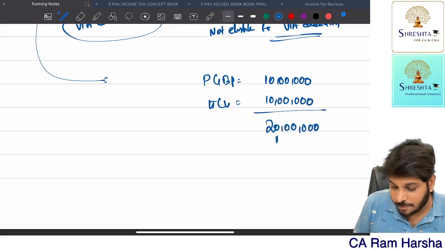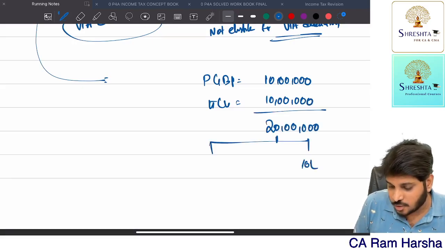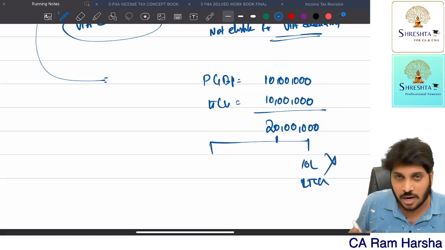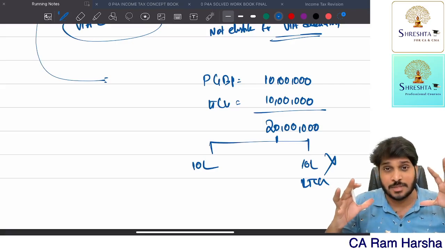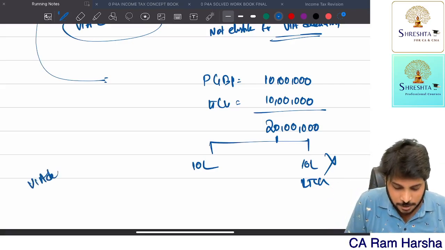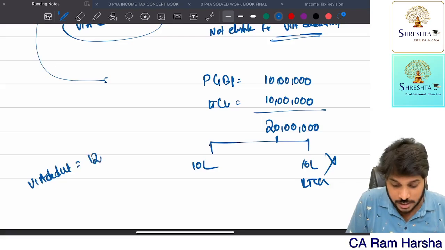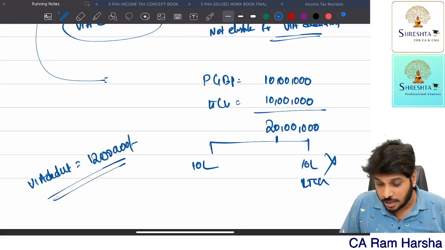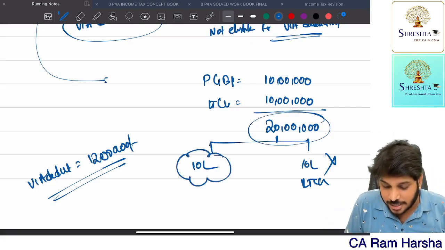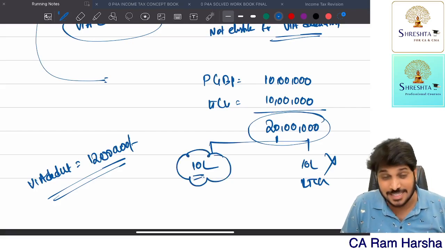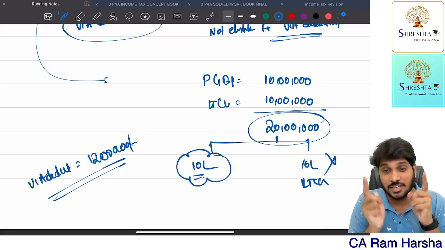But for the purpose of chapter 6A, the 10 lakhs which is long-term capital gain is not eligible. Only 10 lakhs I can use for chapter 6A. Suppose my total 6A deductions value came to 12 lakhs. Here my gross total income is 20 lakhs, but how much can I claim? Maximum I can claim 10 lakhs only, because only that is the income available for taking deductions.